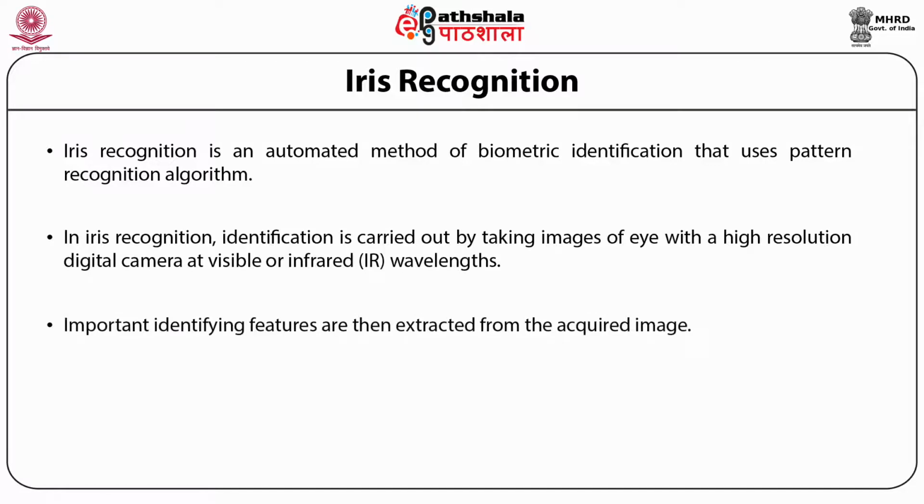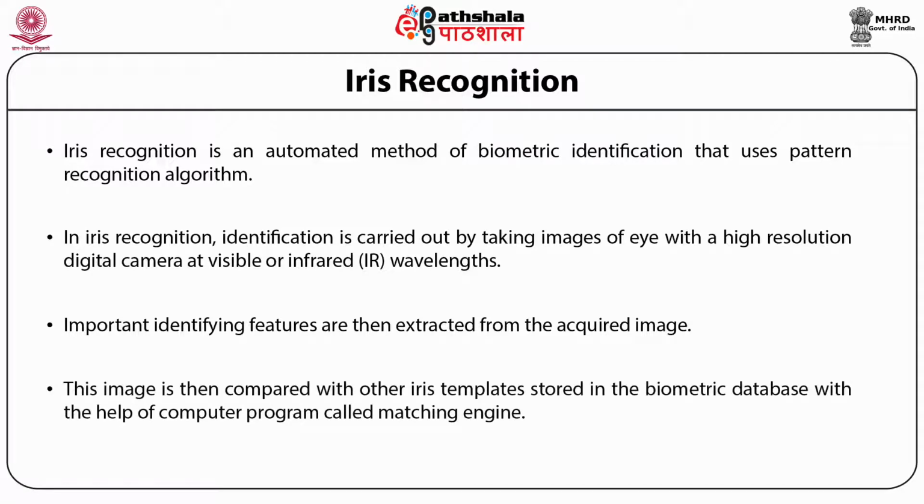Important identifying features are then extracted from the acquired image. This image is then compared with the iris templates stored in the biometric database with the help of computer program called matching engine.